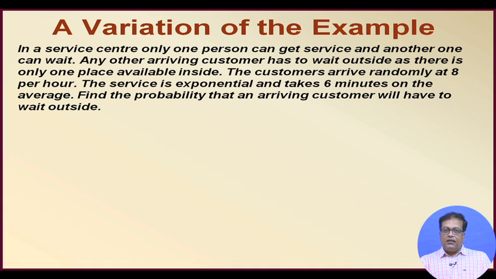Look here, in this case it is not simply P0 that should be excluded. Suppose even if there is one customer in the system, right, and then he is busy, another arriving customer can still get a chair, right. So, what should be the probability? What should be the probability that the system is free, right? Then there is nobody in the system or there is one person in the system. If there is nobody in the system, you go directly to the service. If there is one person in the system, he must be in the service. So, go and get the chair.